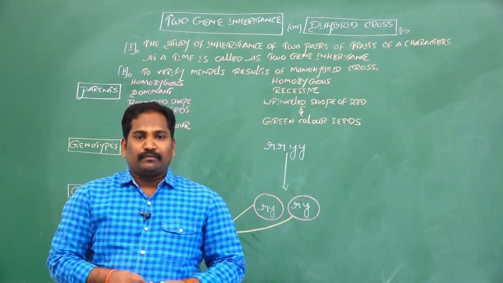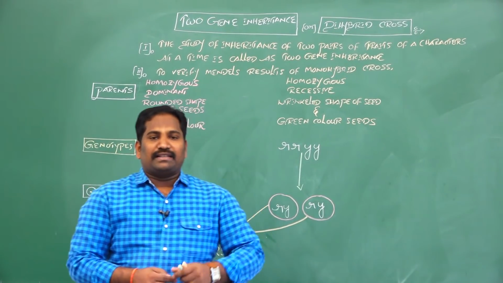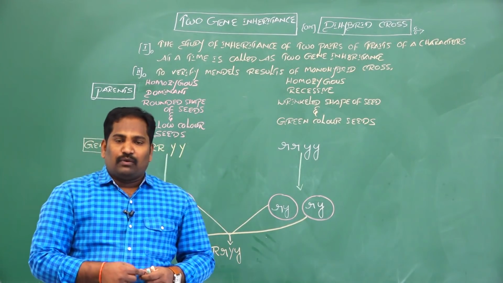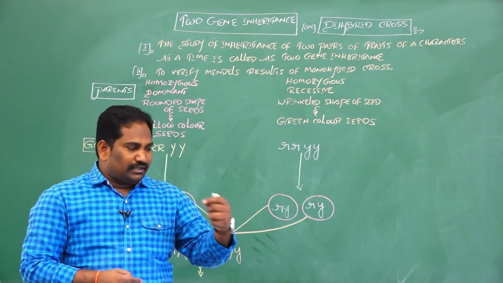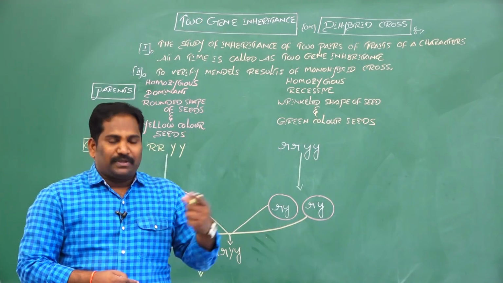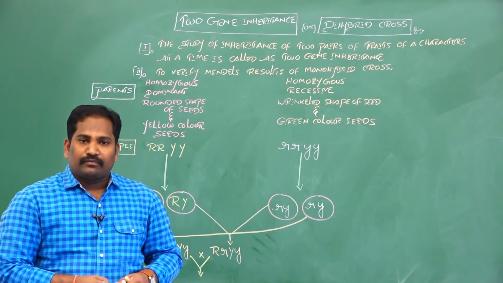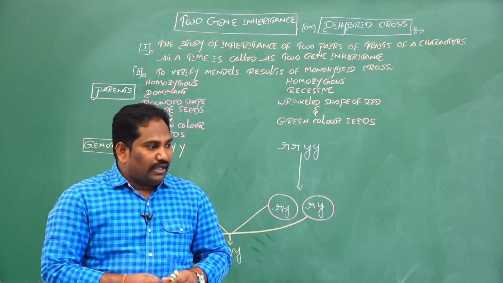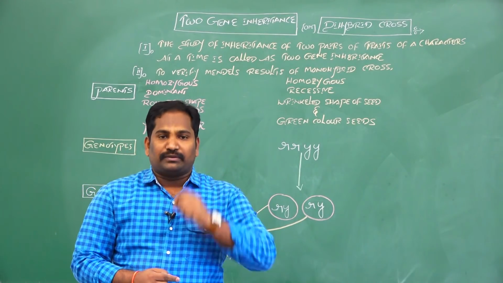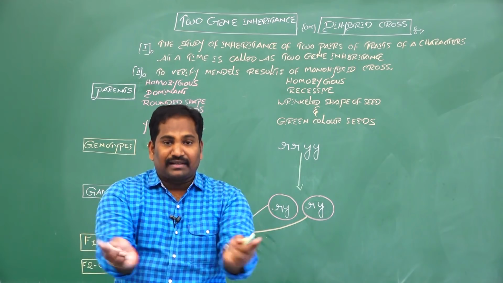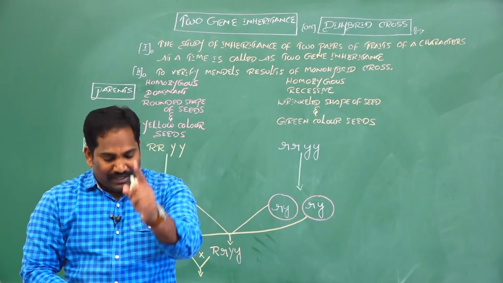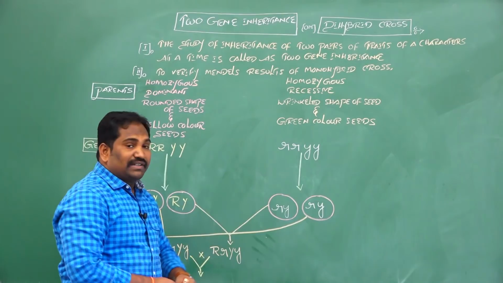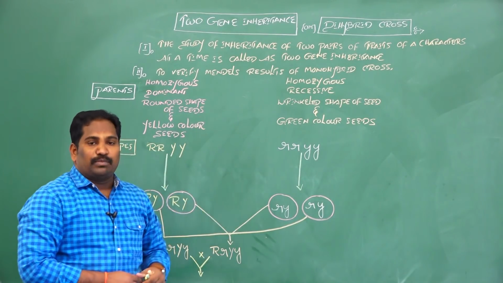In this class we discuss Mendel's second hybridization experiment, which is two-gene inheritance or dihybrid cross. Why did Mendel conduct the second hybridization experiment on pea plants? The reason is that at the end of the monohybridization experiment, or one-gene inheritance, the phenotypic ratio is 3:1. So, to verify the results of the monohybrid cross, Mendel conducted the second hybridization experiment on pea plants. The name of the experiment is two-gene inheritance or dihybrid cross.